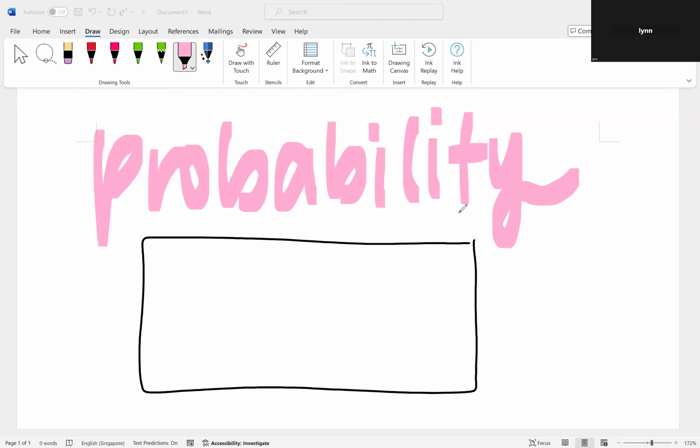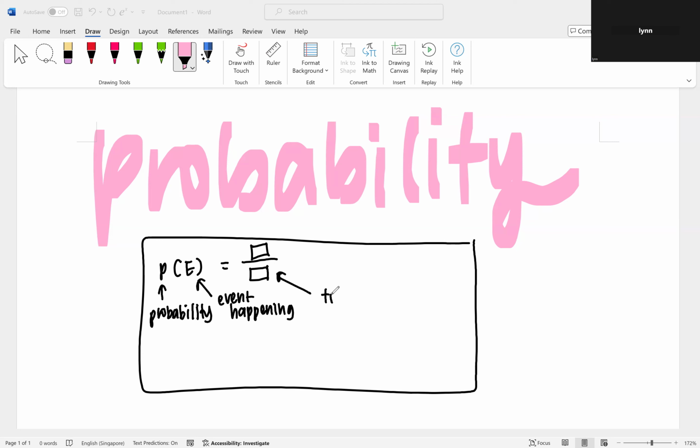Probability is, let's say you want to find a probability of an event. This is probability. This P stands for probability. And this is the event happening. Okay? So probability is always a fraction. It's always something over something. Just take note that this right here is always the total outcomes. That is the denominator.